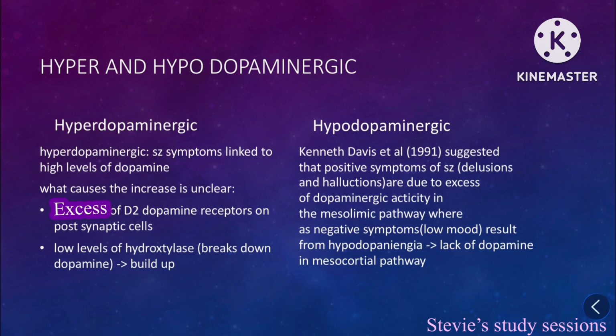However, there's also a theory of hypodopaminergic. Kenneth and Davis et al. 1991 suggested that positive symptoms of schizophrenia, delusions and hallucinations, were due to an excess of dopaminergic activity in the mesolimbic pathway, whereas negative symptoms, low mood, were a result of hypodopamine, a lack of dopamine in the mesocortical pathway. This suggests that both hyper and hypodopamine work together to lead to schizophrenia.